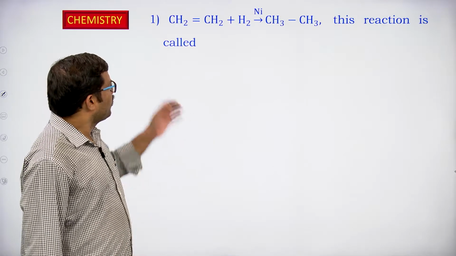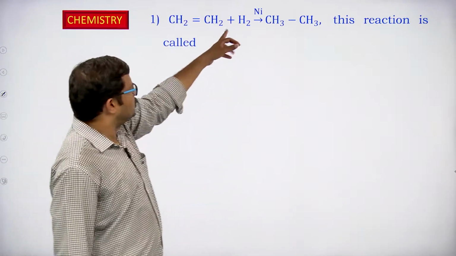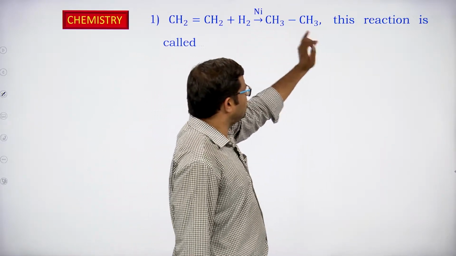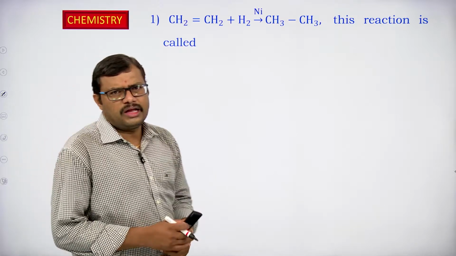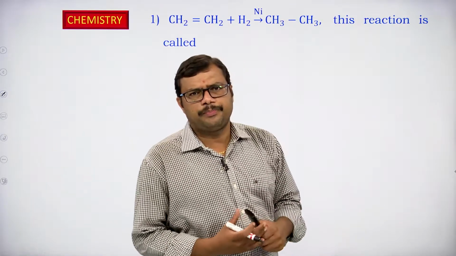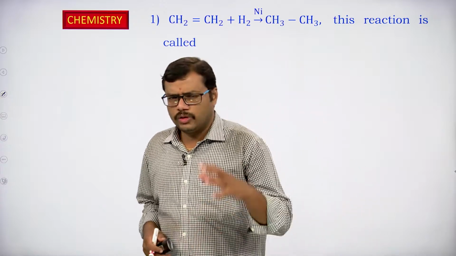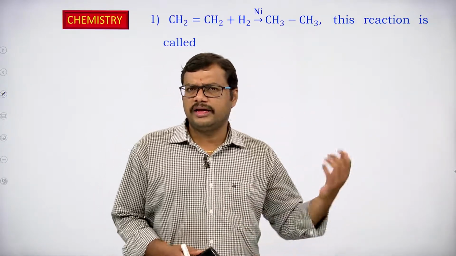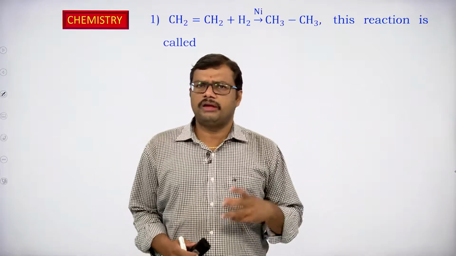First one, if we observe here, CH2 double bond CH2 plus hydrogen H2 in presence of nickel converting into CH3 CH3. This reaction is called, as I told you in the beginning of the chapter, we are going to come across different name reactions. As far as the competitive examinations are concerned, whether it is IIT JEE or the NEET examinations, we expect some questions related to the name reactions.